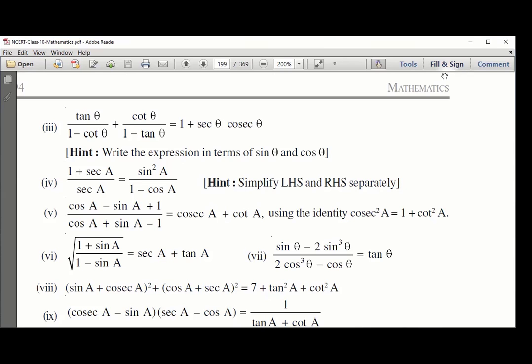Okay, Asta. So Asta, when we say tan theta, what is the relationship of tan theta with sin and cos? Sin upon cos. Sin upon cos is tan. So just imagine, we are not solving. Suppose somehow I change cot theta as cos by sine, so we'll get the denominator as sine, right? And here we get sine by cos. And we take the LCM of this. Somewhere we get sine minus cos or cos minus sine, right? This denominator becomes almost the same, right? And that is a good way to approach.